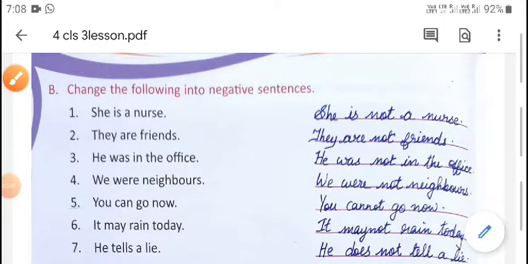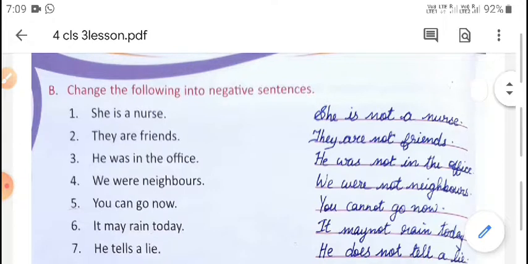Hi children, if you want to shine like a sun, first burn like a sun. So burn like a sun to shine like a sun. How are you all? I hope all are fine.